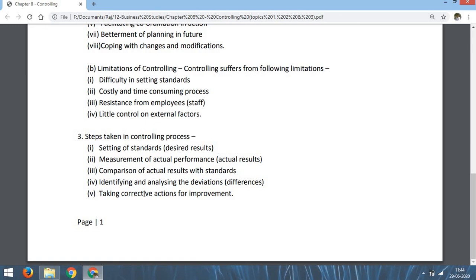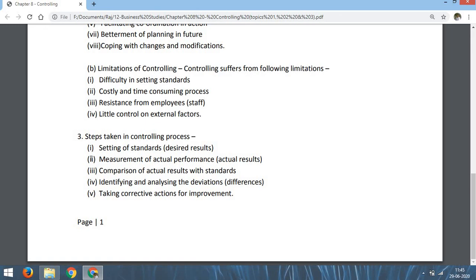Then the last one is taking corrective actions. That means after finding the differences or deviations, we have to do correction. Correction means if something has gone wrong, we have to give fresh instruction that the work has gone wrong, we have to complete the work not in that manner but in some new manner. And if the work has been done according to standard, that means if there is no need of correction, then correcting is not done. Then we have to praise the person who was able to achieve the standards. So this is the last step, taking corrective action.